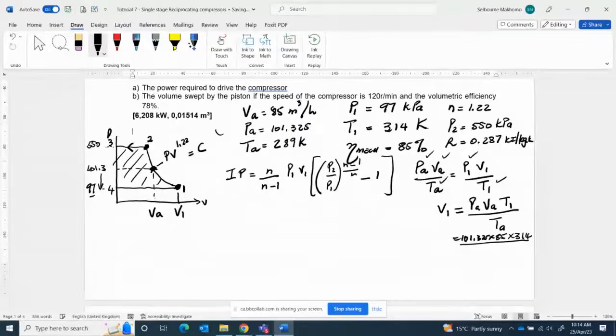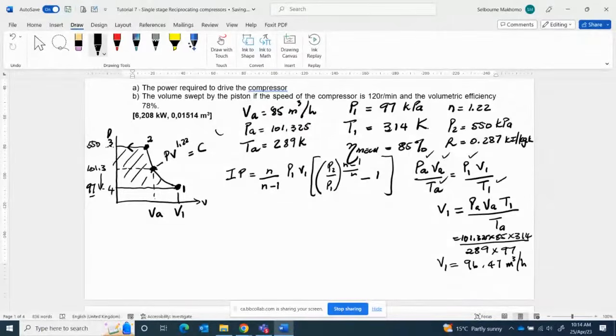89. So we divide by 289 multiplied by 97. So our V1 is 96.7 cubic meters per hour. Units are very, very important. Cubic meters per hour. Now units are very important.